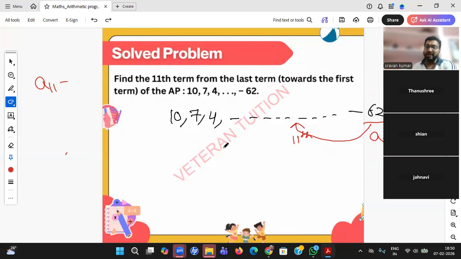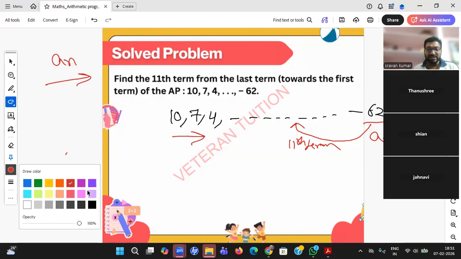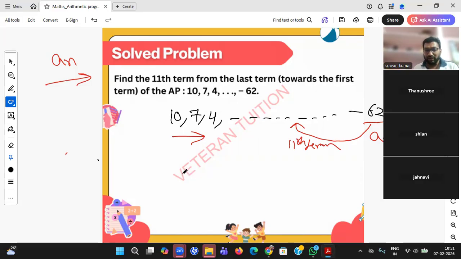So how will you do it? There are many ways to do it. I said don't think about all of them, you just reverse the order. He is asking from minus 62 the 11th term, right? I'm not able to use the A of n formula because A of n is derived from left to right, from the first number. So what I said, you just reverse this. If you just reverse, minus 62 will be here, dot dot dot, and now what number will come?